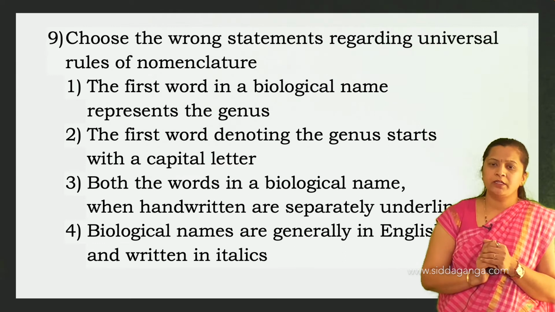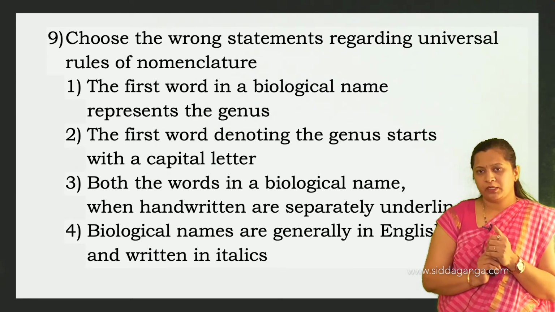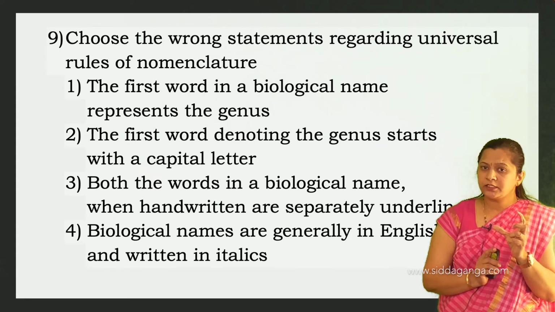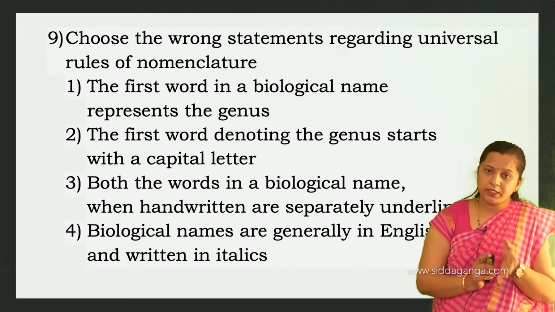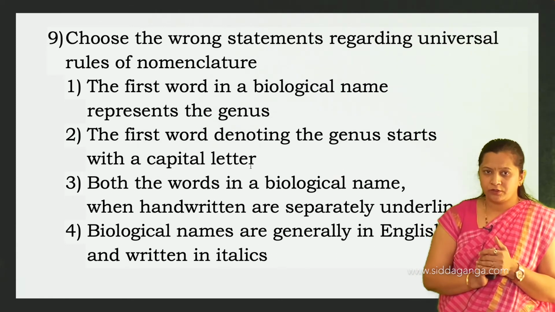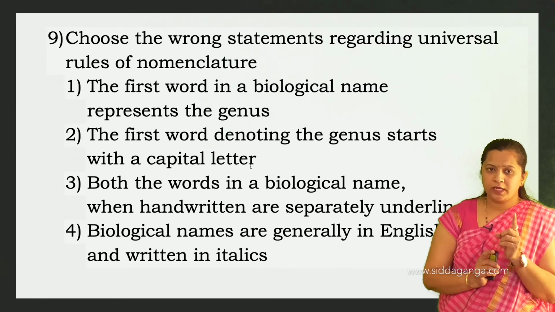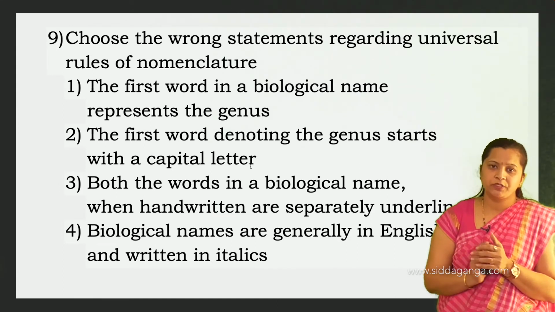And the first word denoting the genus starts with a capital letter. Of course, one more rule of binomial nomenclature is that the genus name should always start with a capital letter, whereas the specific epithet, the species name, should always start with a small letter.